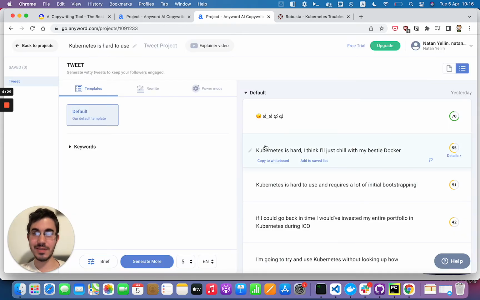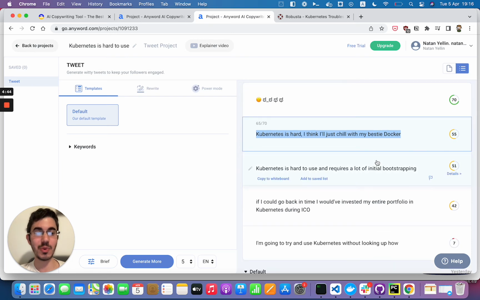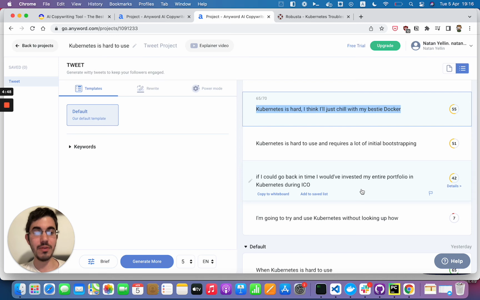And these were witty tweets. Not the Twitter ad, but the witty tweets. That's what I actually meant to go into in the beginning. So this one, it's just a bunch of smileys. Okay. Kubernetes is hard. I think I'll just chill with my bestie Docker. Kubernetes is hard to use and requires lots of initial bootstrapping. If I could go back in time, I would have invested my entire portfolio in Kubernetes during ICO.